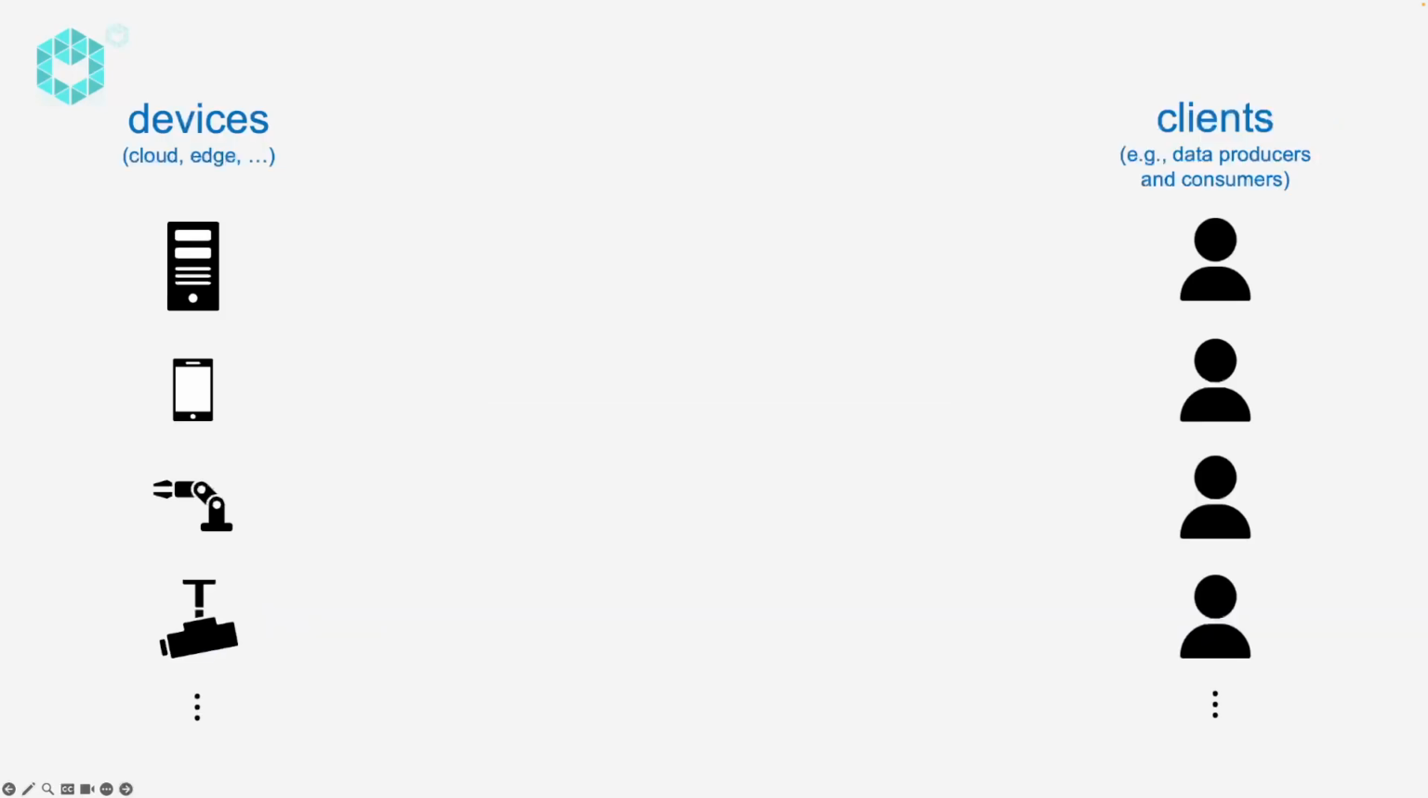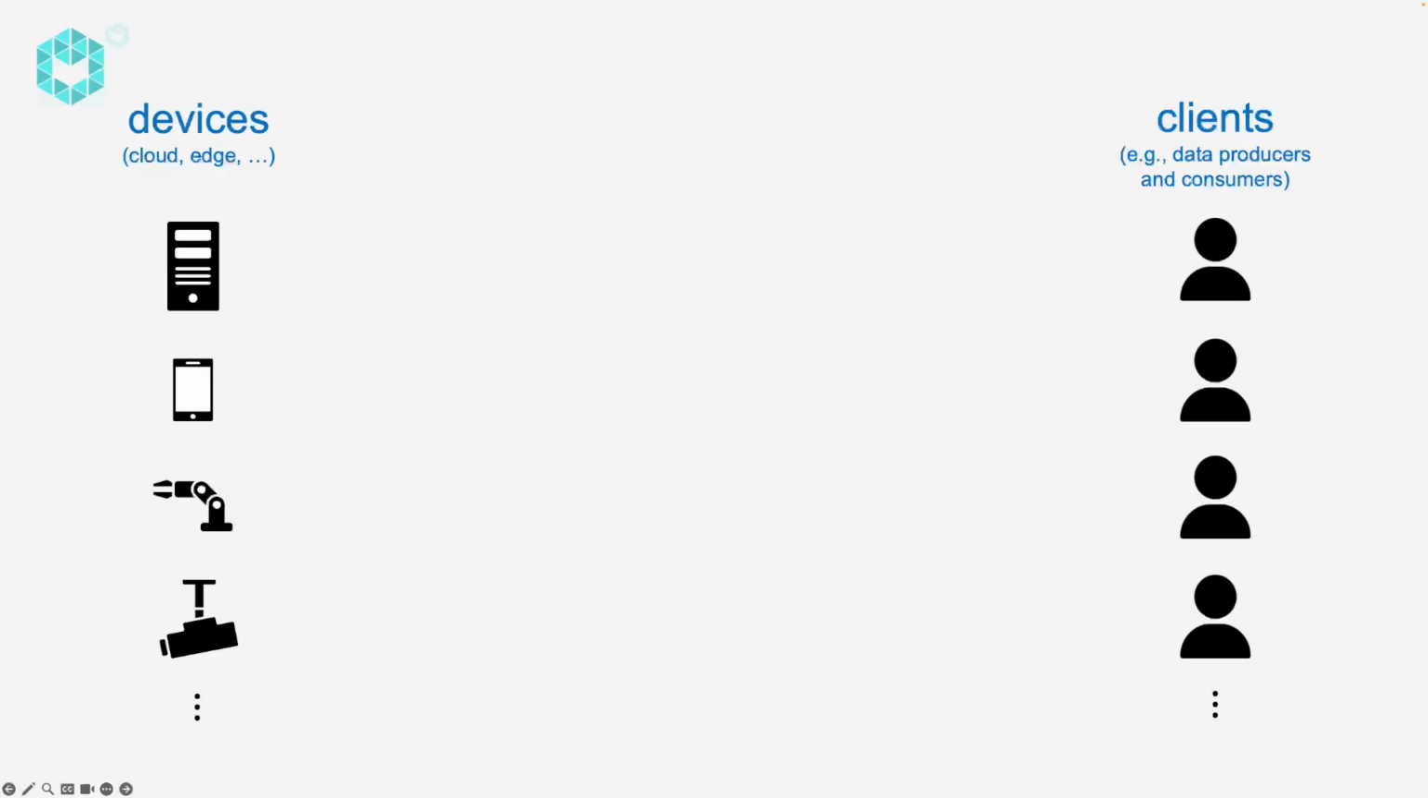IoT deployments in particular are highly heterogeneous in the sense that they include a wide range of nodes, like powerful compute nodes to small devices with limited computing resources. Various clients may have access to those nodes and use them in one way or the other.